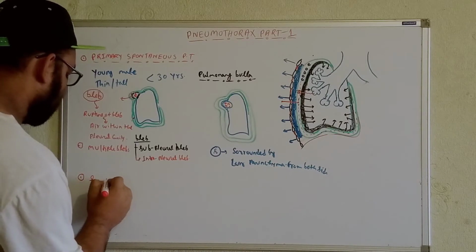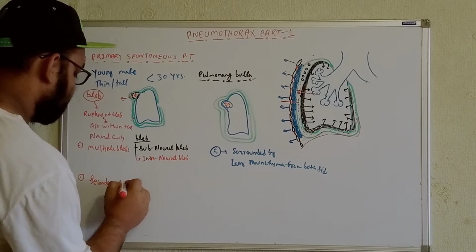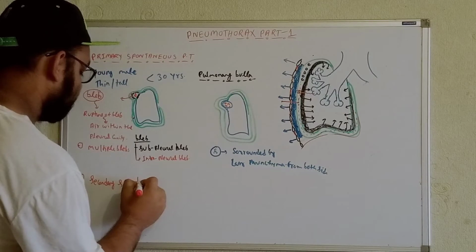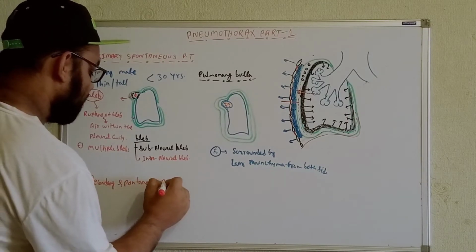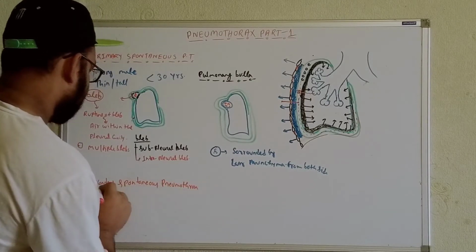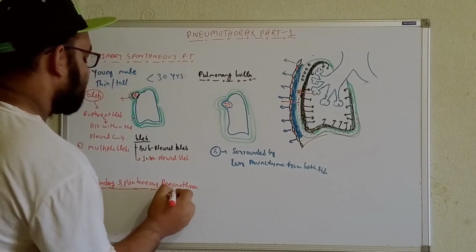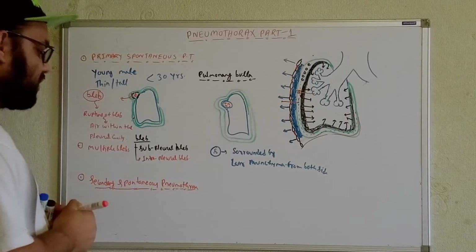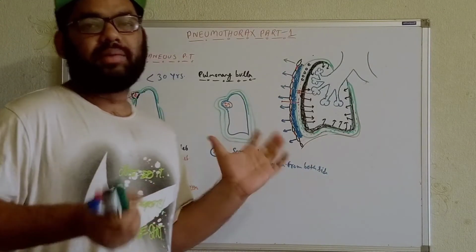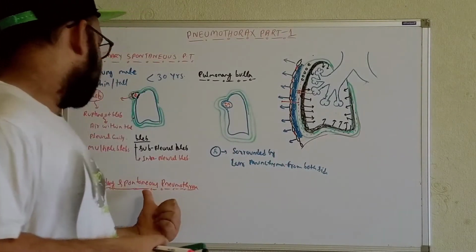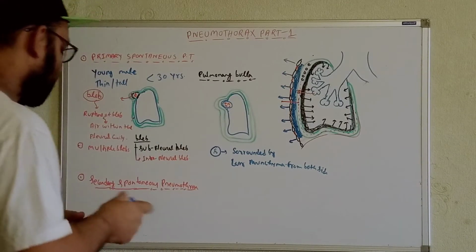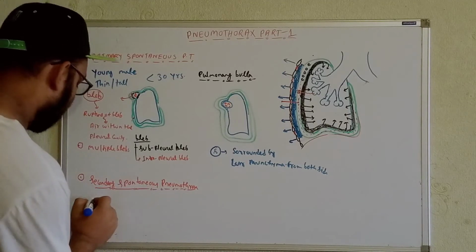Secondary spontaneous pneumothorax. Whatever the problem we'll get in these cases, try to understand. As I said earlier, in these cases we'll get lung disorders, we'll get lung disease. Now try to understand, all kinds of lung disease can also cause the secondary spontaneous pneumothorax. But more specifically, whatever the disease we'll get over here, basically we'll get obstructive lung disorders.